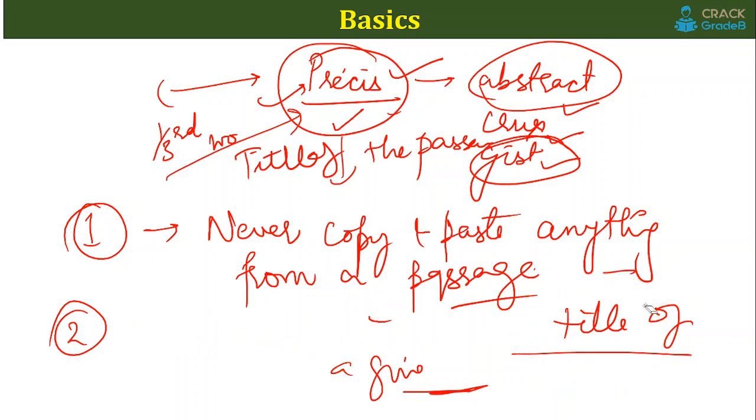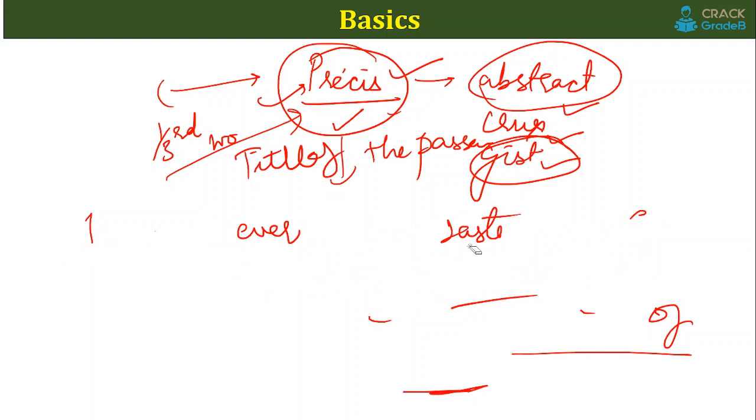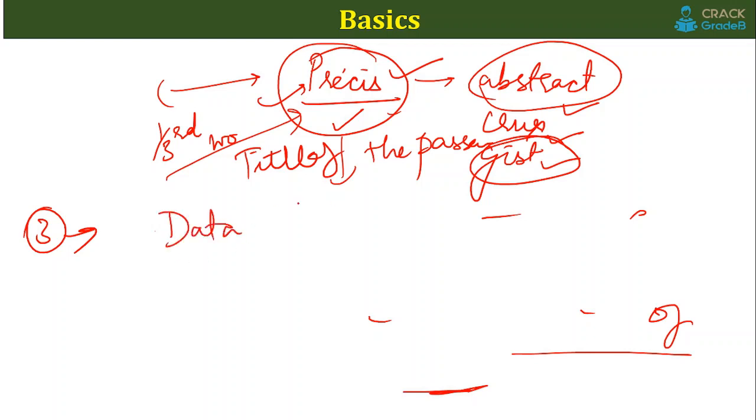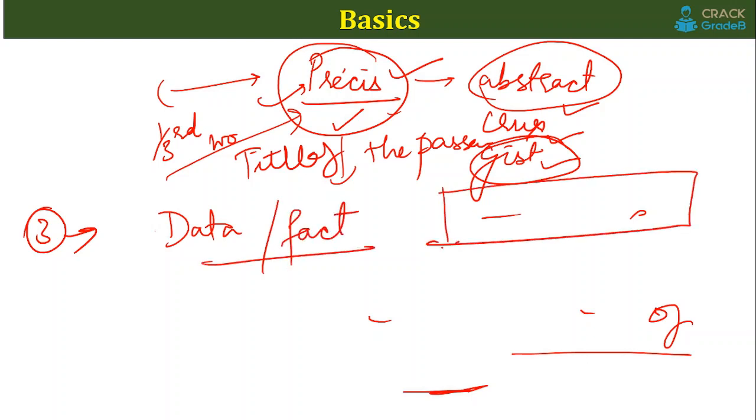The third thing that you need to understand is that you must be writing everything in your own language, which I already told. But suppose there is a data or a fact given in the actual passage. Whenever you are writing that kind of data or fact which you think will eventually contribute to a constructive précis, you must add it, but only in your language.